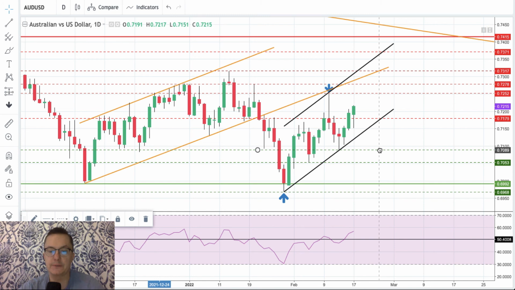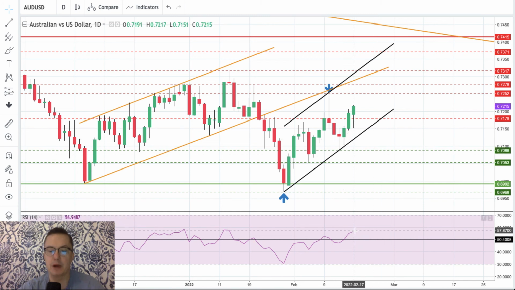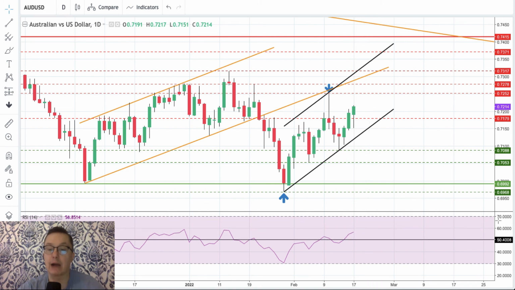It looks pretty stable, this move to the upside. We almost broke above the level of 50 on the RSI. Now it's 56-57 points. So it's a strong move, and there's plenty of room here for this momentum to expand. However, again, 7,252 is the first level to watch, 7,278 the second level to watch. Without a sustained violation of these two levels, we cannot say that the bull market resumes on the Australian dollar.